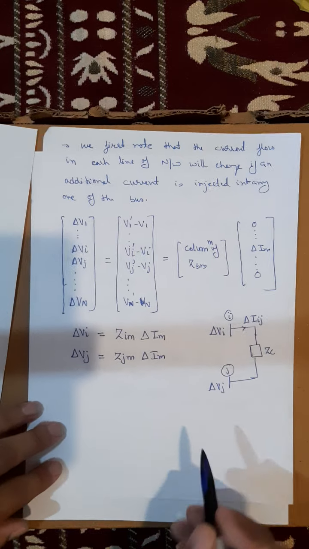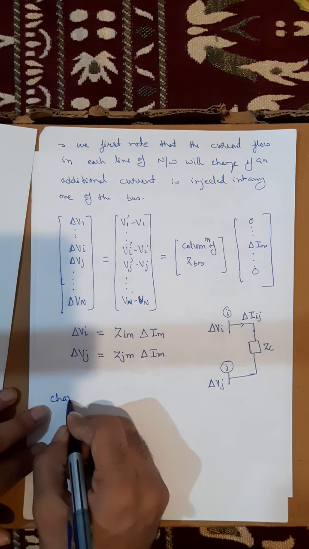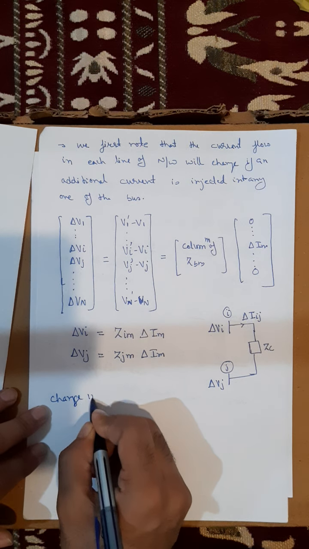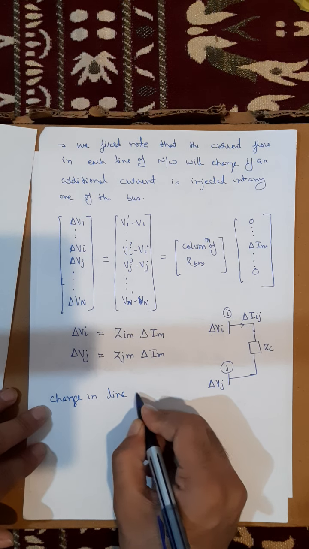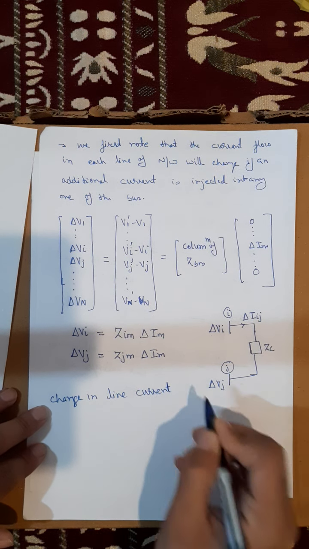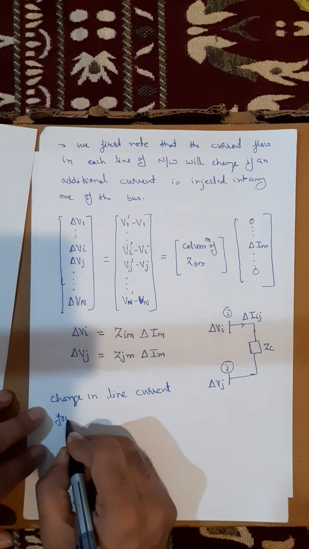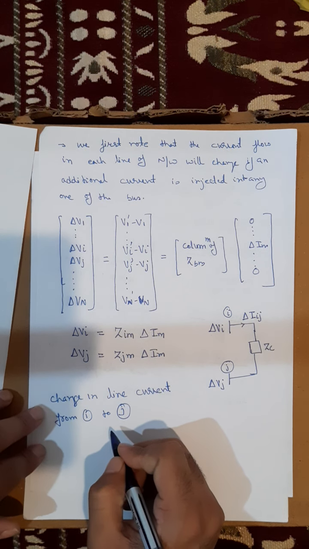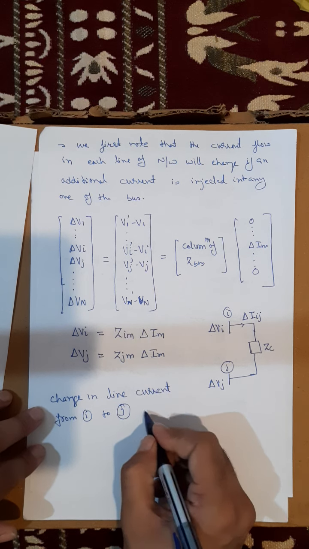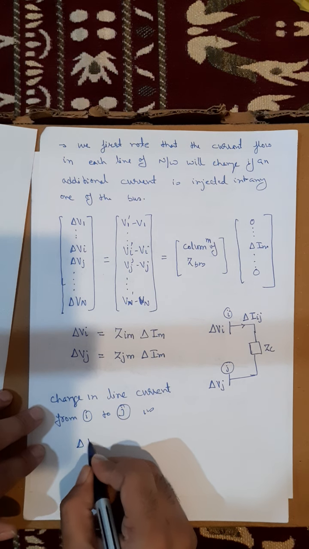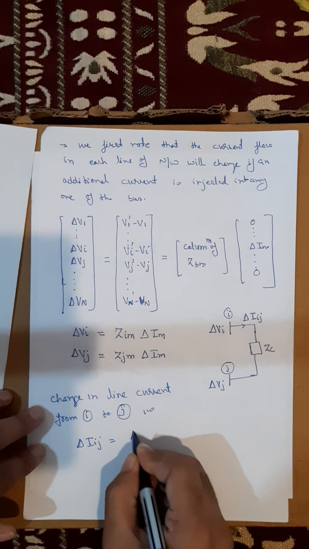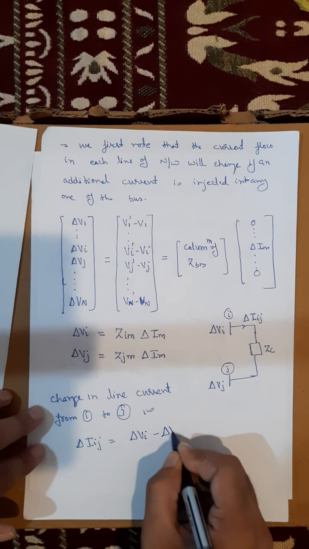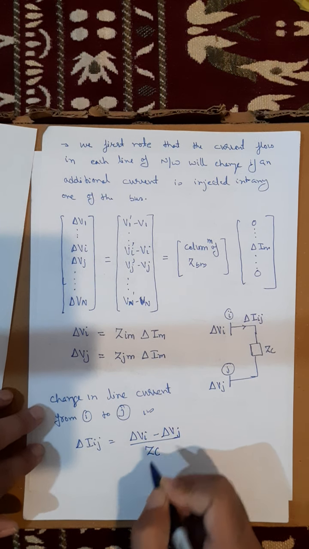Okay, so I can write the change in line current from bus I to bus J is given by delta Iij is nothing but (delta Vi minus delta Vj) divided by Zc.